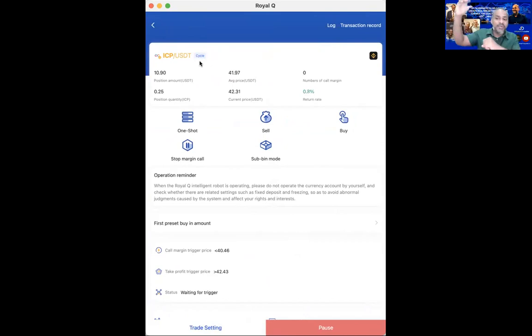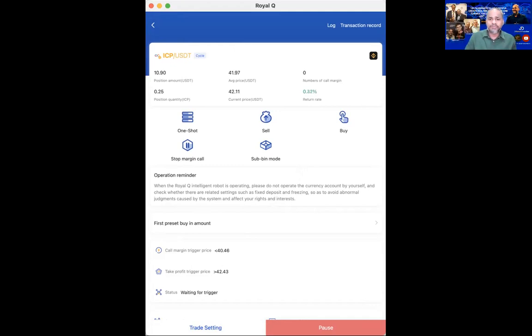Please understand, because the market will not always go up. Normally the market goes up a few times and then it will come down. That's all. Now please wait. I will explain the rest of the features later on, but I hope now you can understand how to actually select the coin. This is the simplest way. You don't have to do technical analysis and so on. Leave that to the pros. But for you, just select the coin that is the worst in terms of the negative, in terms of the increase, because you want to buy low and sell high. So you buy the coins that are at the lowest at that point of time. I hope that is clear.